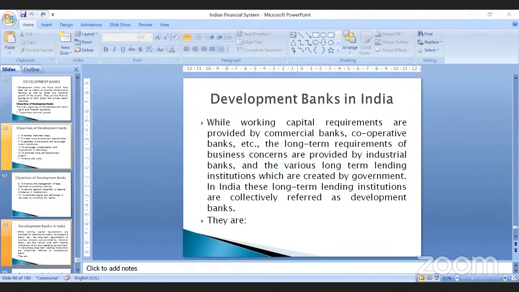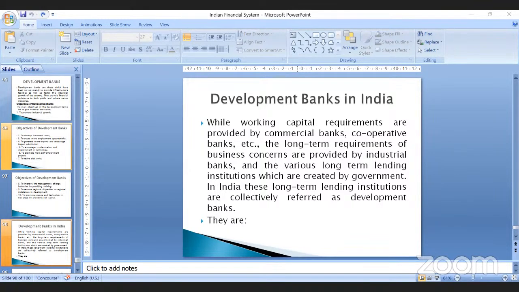To run any company, you require two types of money: one is working capital and the other is fixed capital. Working capital is used for the day-to-day requirements of a company, whereas fixed capital is used for the long-term requirements. Commercial banks and cooperative banks provide only working capital loans, whereas long-term loan requirements are not met by them.